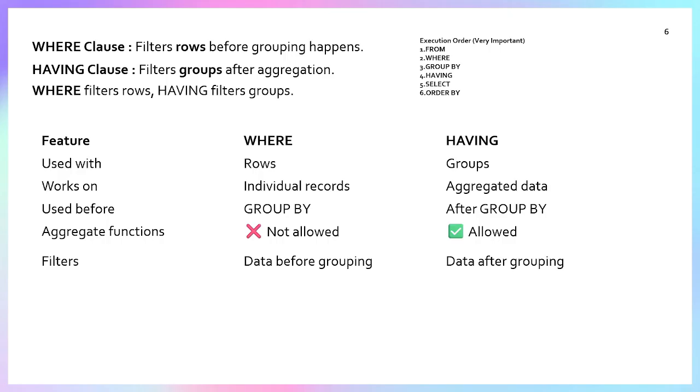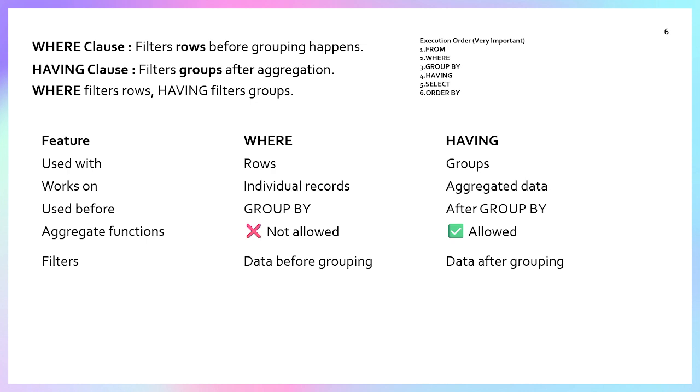What is the difference between where and having clause? Lots of interviewers ask about where and having clause. What is the difference between where and having clause? So, very simple answer. Always say in one line, where is always applied to filter the records without the grouping.